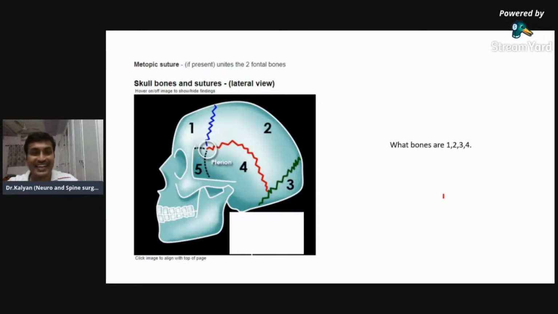Yeah, Dr. Ashish has answered it right. Temporal bone, 4 is temporal, right? I'm waiting for others to answer. Try to be as quick as possible because the real clinical things are later on. If we spend a lot of time in learning the anatomy, you will not enjoy it actually. Yeah, 5 is zygomatic, right?